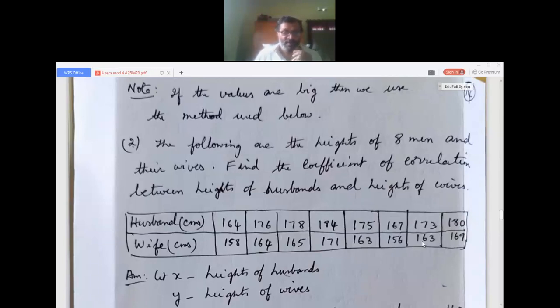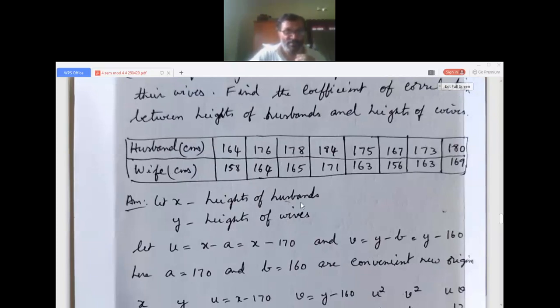Okay. Now we have to assign the variables. Let x be the height of husbands and y be the height of wives. Now the new method is what we do. This new method is used only when the values are very high, more than 7500, like that. In your model question paper, the values are small, and you can use the first method.